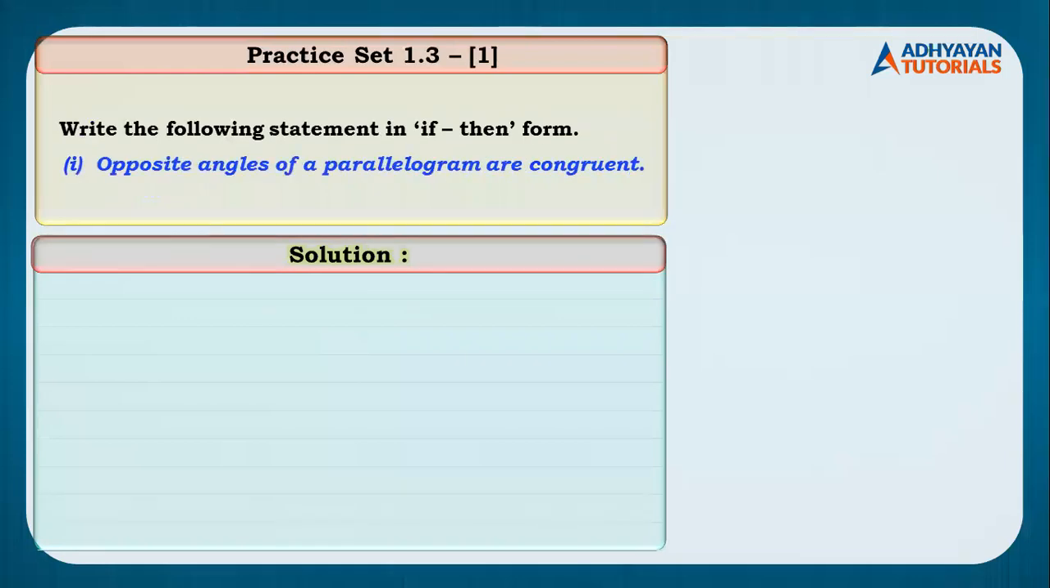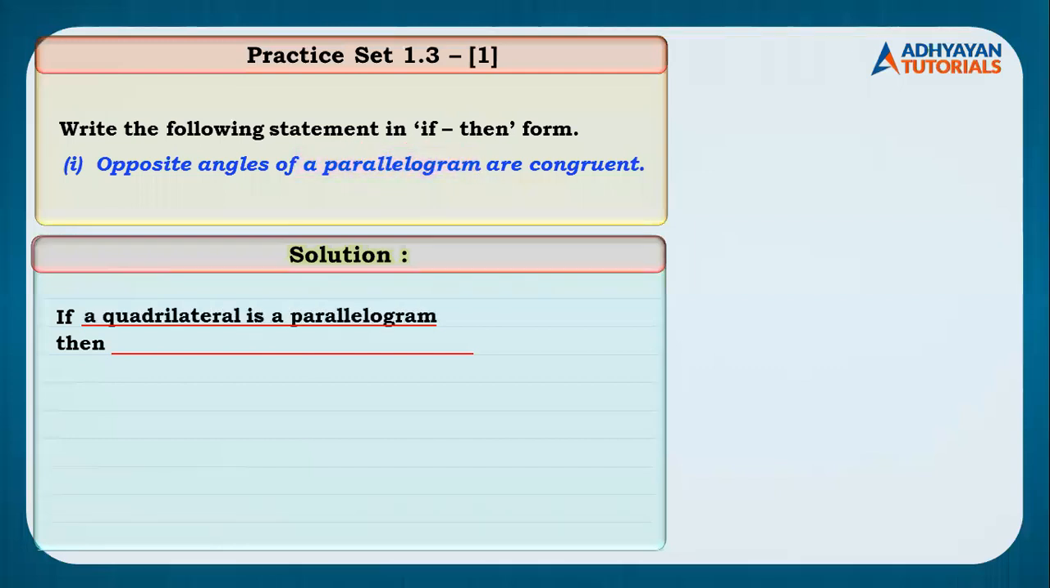Write the following statement in if-then form. First question. Every statement comes for 1 mark. Ani Tolani. Opposite angles of a parallelogram are congruent. So we need to convert it in if-then form. Again, there are two possibilities here. If the quadrilateral is a parallelogram, then opposite angles are congruent. या फिर इसका converse भी लिख सकते हो. Kindly copy the solution. Be quick.